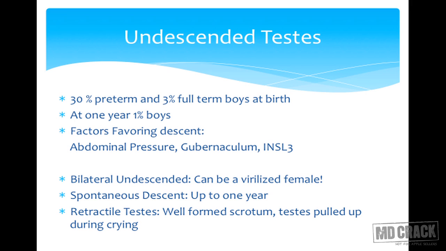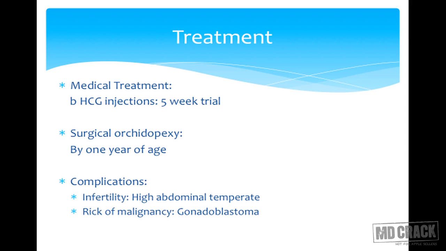Spontaneous descent of the undescended testes can happen up to 1 year. Medical treatment with beta HCG injections is worthwhile, but if the testes fail to descend by 1 year, ideally the child should undergo surgical orchidopexy. And what happens if the testes are retained in the abdomen? Because of the higher intra-abdominal pressure, the sperm count goes down, so there is a future risk of infertility, and there is also increased risk of gonadoblastoma and other embryonal cell tumors if the testes are retained in the abdomen. So by the end of 1 year, if they fail to descend, they should be brought down by surgery.